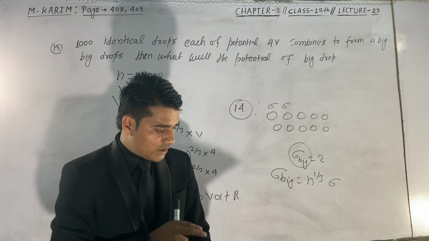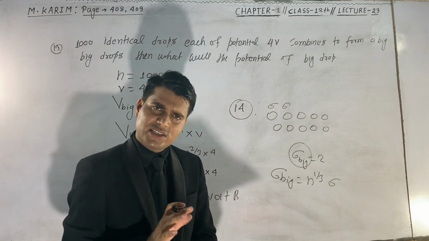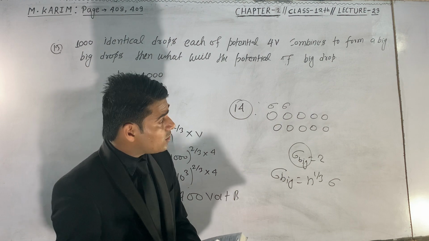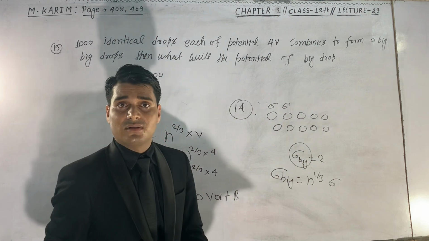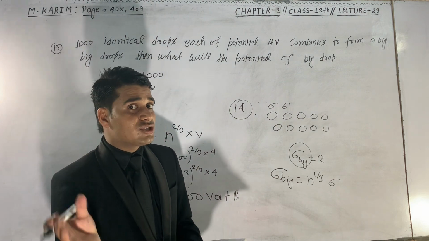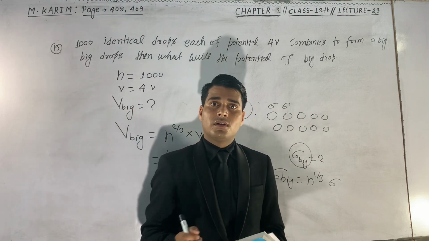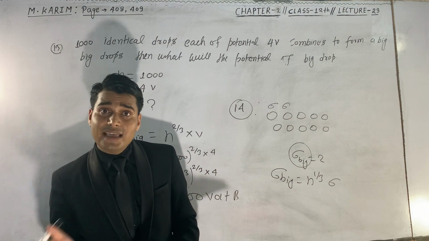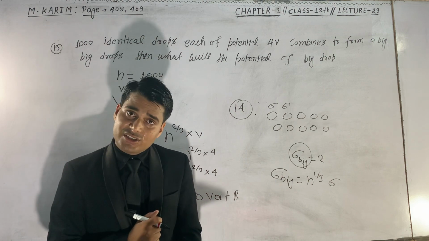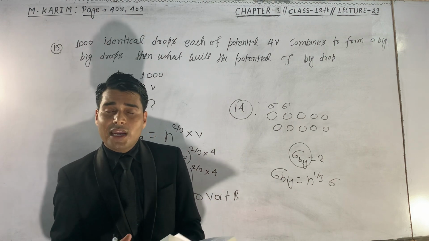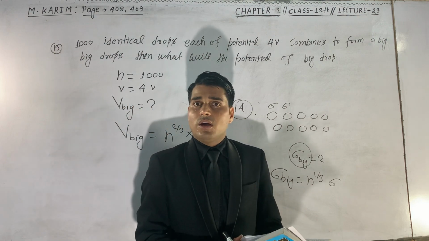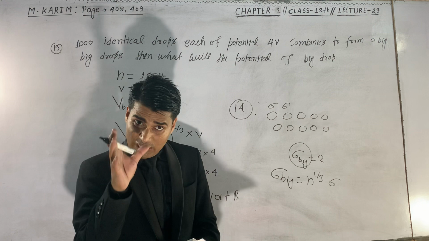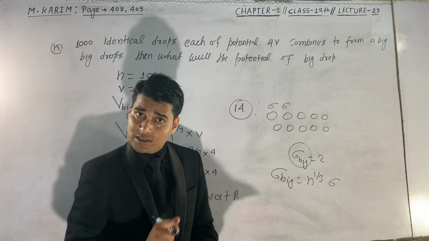Now we are going to solve question number 16. Question number 16 is not based on the present concept. When we study the energy of the capacitor, half CV square, Q square upon 2C, then we can solve question number 16. So we cannot solve it this time because we did not study the concept for this question.